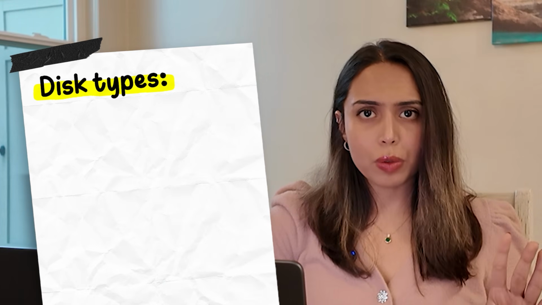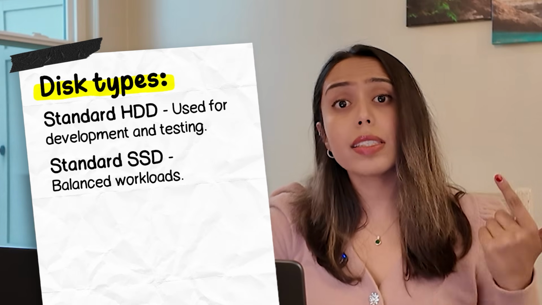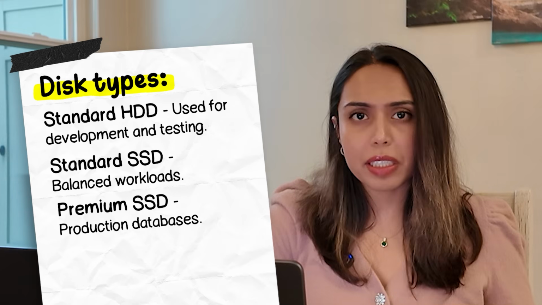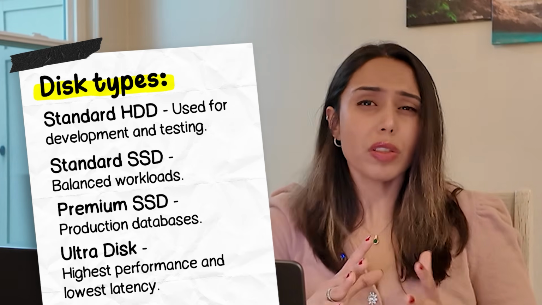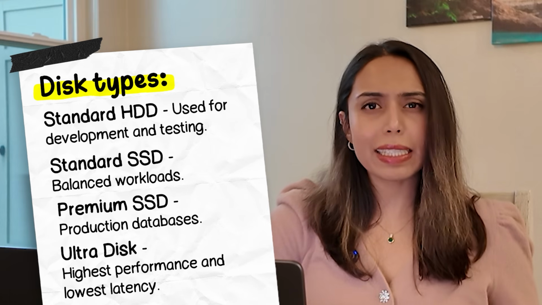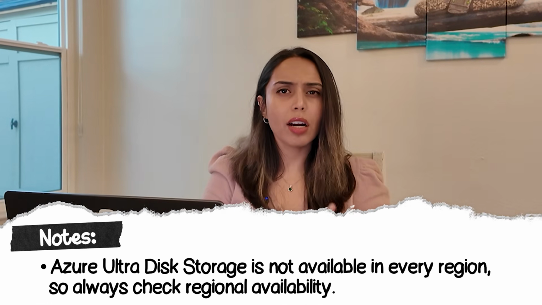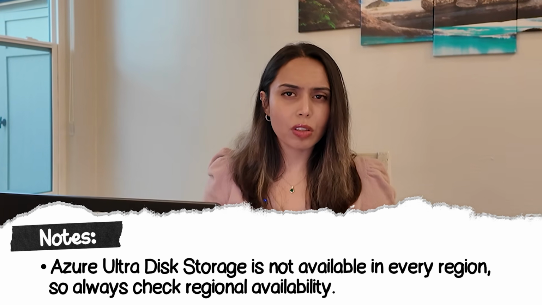Four types to be aware of: the standard hard disk drive or standard HDD for dev and test environments. Then there's standard SSD for balanced workloads, premium SSD for production databases, which has higher IOPS. And then there's also Ultra Disk, which is used for the most demanding scenarios, like sub-millisecond latency and mission critical databases. A key point to note is that Ultra Disk is not available in every region, so be aware of region availability across services as well.